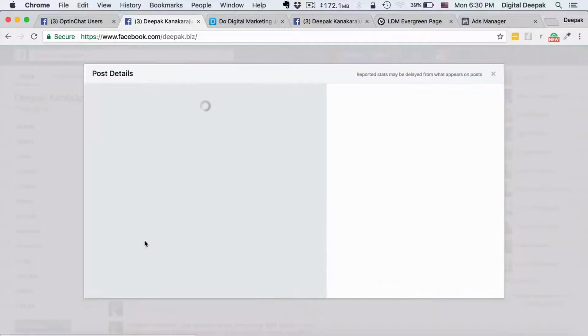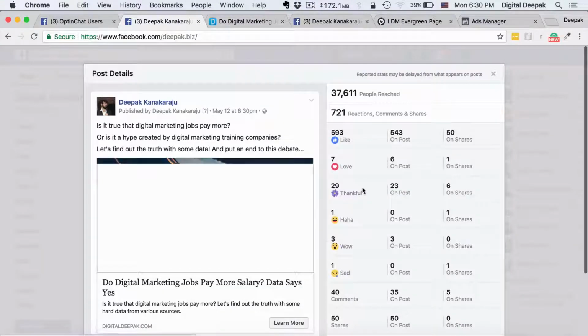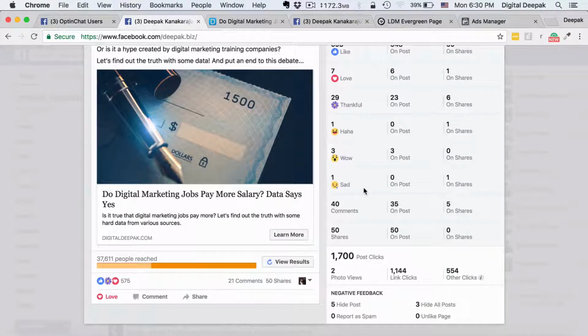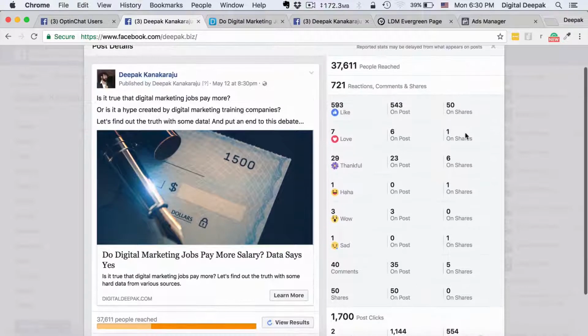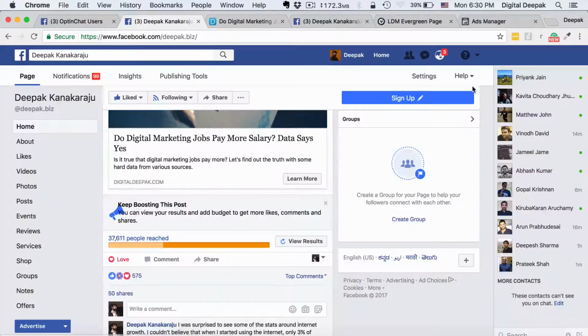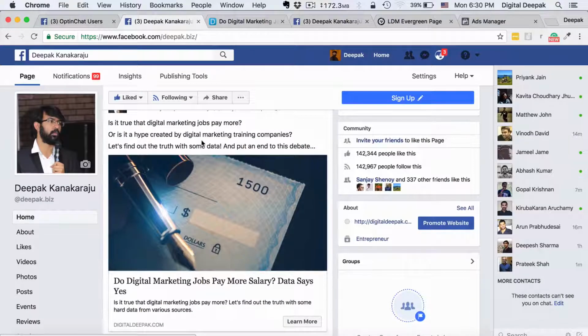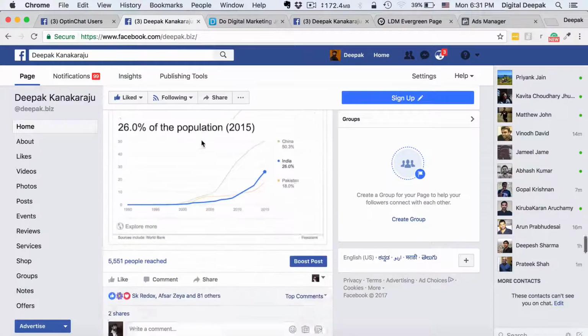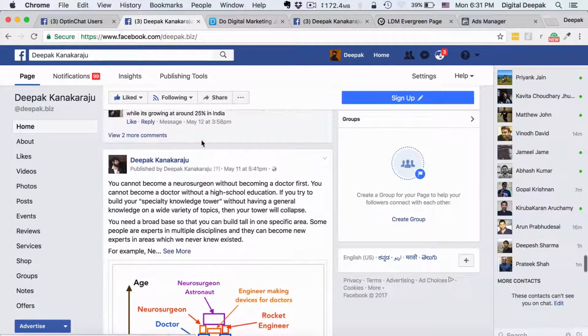And if you click on this particular link, you can see the number of clicks that this post has given back to my blog. There are 1,144 link clicks, which is clicks on the link that drive traffic back to my blog. Here also there has been some paid promotion happening. If you want to learn more about Facebook ads, then I recommend you check out my Facebook ads course, where I have discussed a lot of techniques for promoting posts inside Facebook, whether it be boosting a post or driving traffic separately to the site.